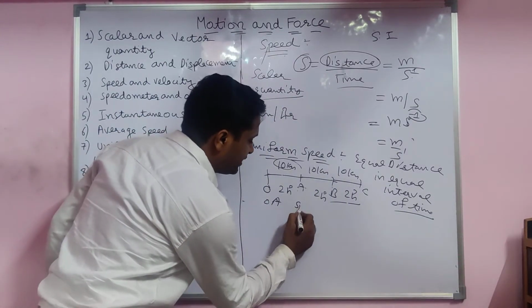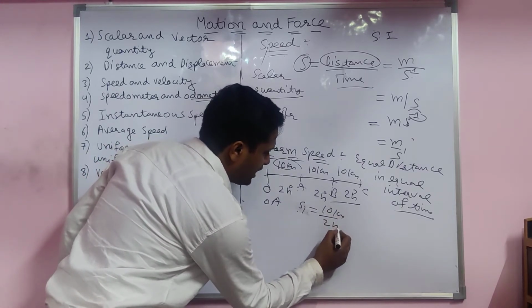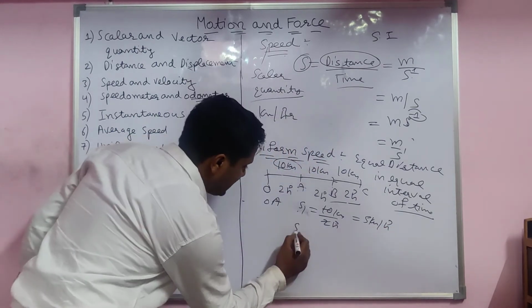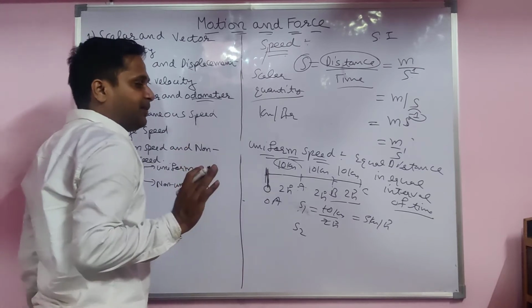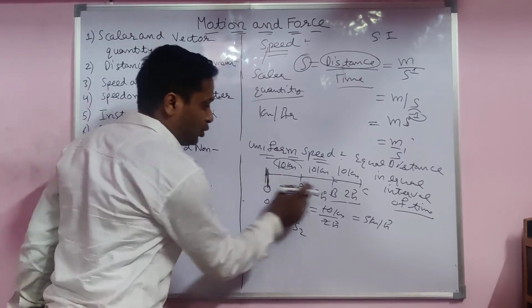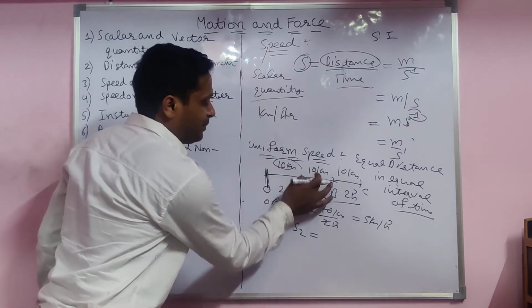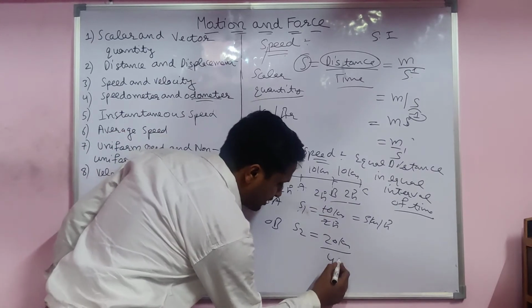OA is already explained. S1 speed is 10 kilometer upon 2 hours, 5. Now you see S2. You have to measure from the starting point only. Keep in mind, do not take from here. OB: total distance 10 plus 10, 20 kilometer, and time is 2 plus 2, 4 hours.